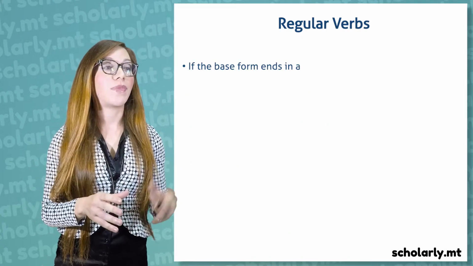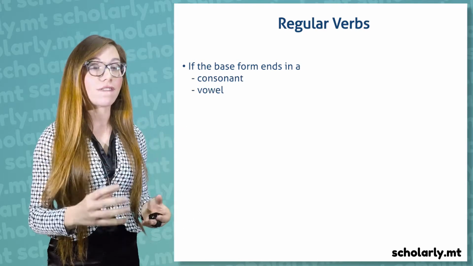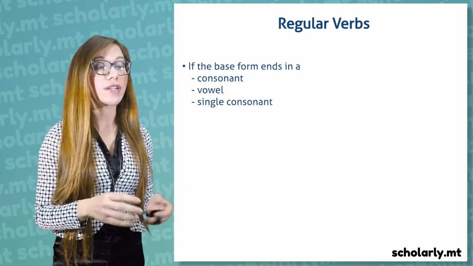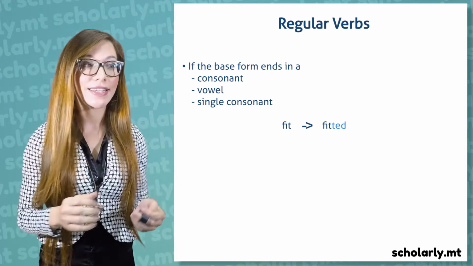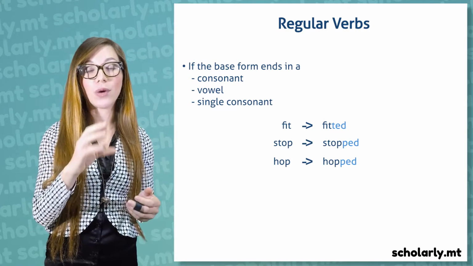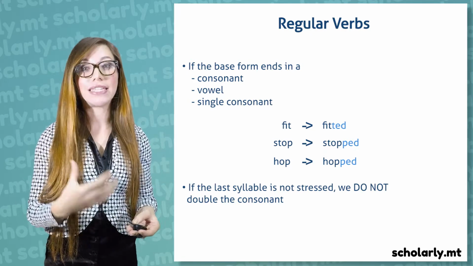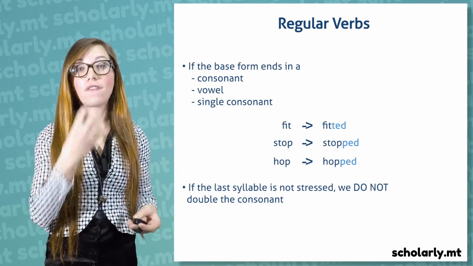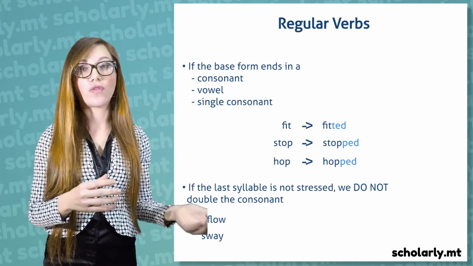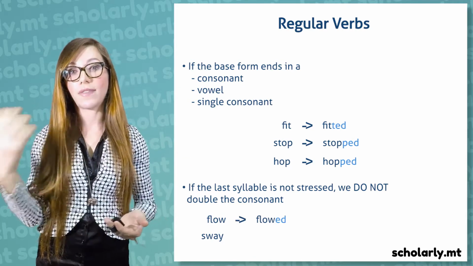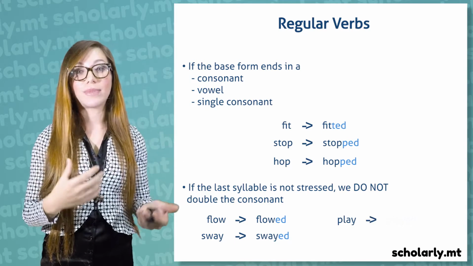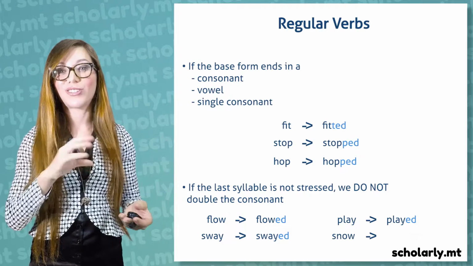If the base form ends in a consonant, a vowel, and a single consonant, we double the consonant. So, for example, fit becomes fitted, stop becomes stopped, hop becomes hopped. Also, the vowel is stressed. But if the final syllable is not stressed, like flow or sway, we do not double the consonant. So, flow becomes flowed in the past simple, sway becomes swayed. Play becomes played. Snow becomes snowed.